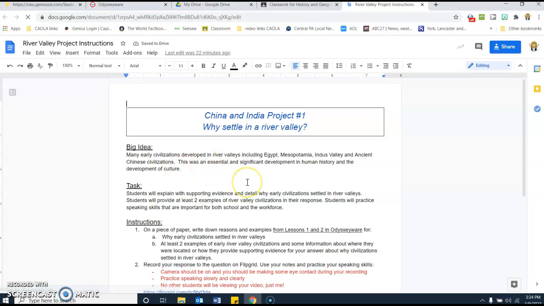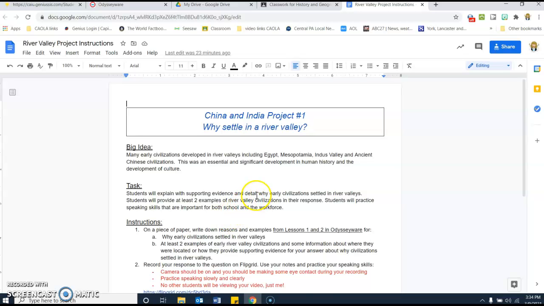It tells you a little bit up here that the main theme for lessons 1 and 2 was the settlement of early civilizations in river valleys, to include both China and India. So your task is to explain with evidence and detail why early civilizations settled in river valleys, and then to provide at least 2 examples in your response.